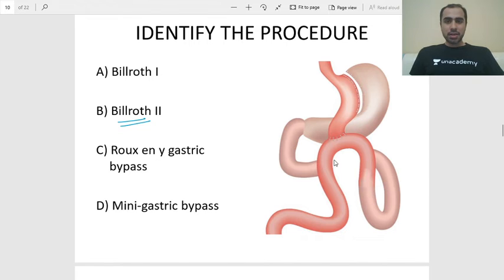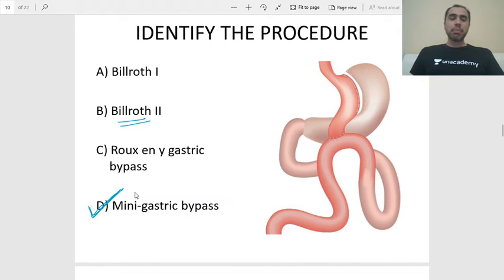Why is this not Billroth 2? This is the stomach. This is the jejunum. This is a gastrojejunostomy. Isn't that what a Billroth 2 is? How is it different? Yes, anyone? Okay, I'll give you the answer. For all those of you who said mini gastric bypass, you are absolutely right. This is a mini gastric bypass.